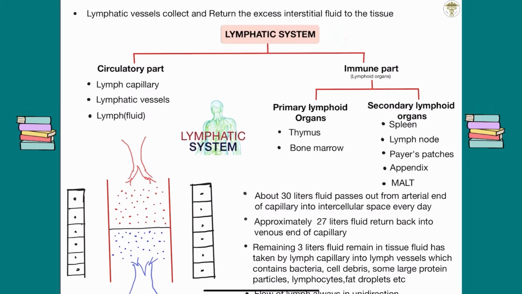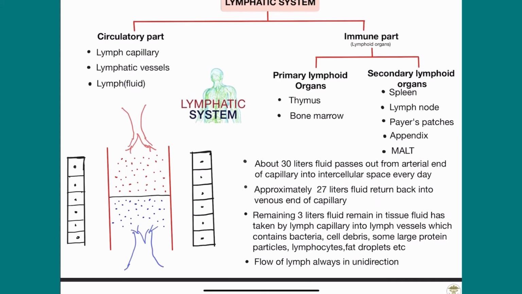Classification: I made two parts, the circulatory part and the immune part. The circulatory part consists of lymph capillaries, lymphatic vessels and lymph fluid. The second part is the immunological part, which consists of lymphoid organs, primary and secondary. Primary lymphoid organs are the thymus and bone marrow. Secondary lymphoid organs are the spleen, lymph nodes, Peyer's patches, appendix, and MALT, the mucosa associated lymphoid tissue.